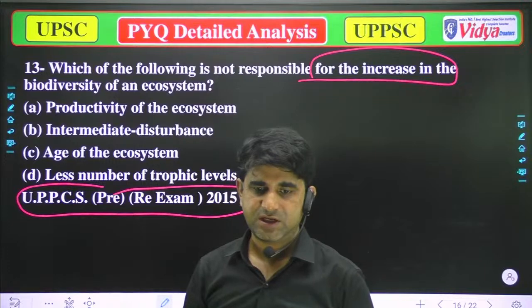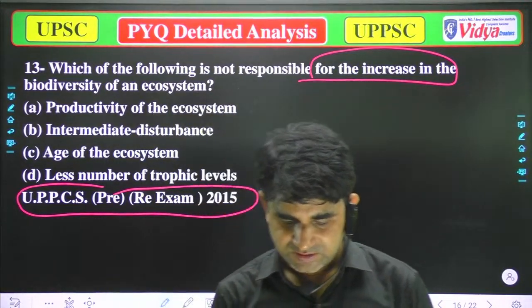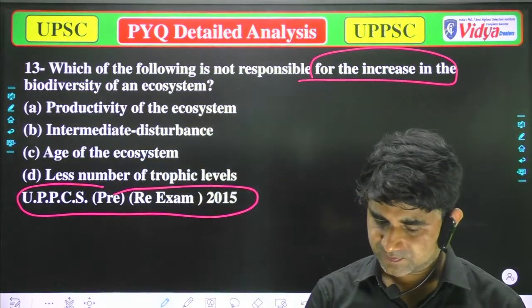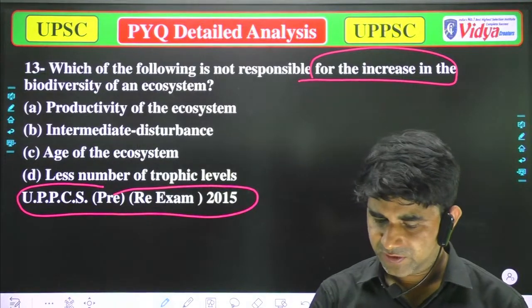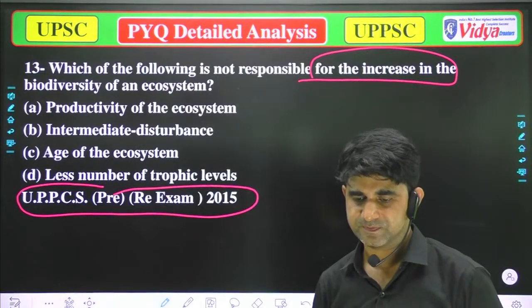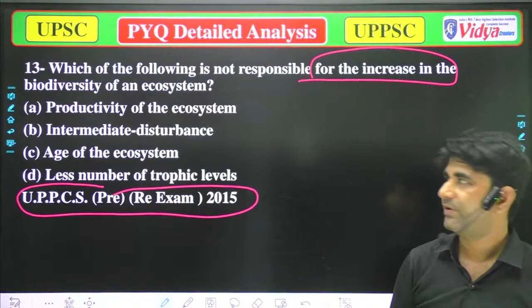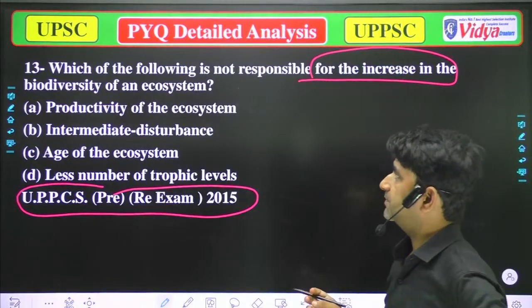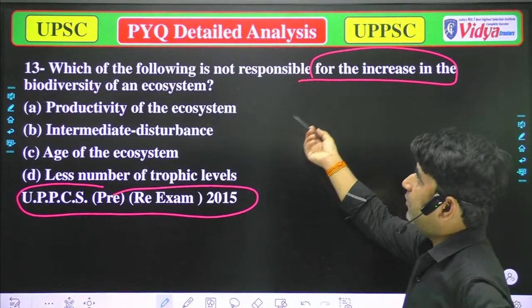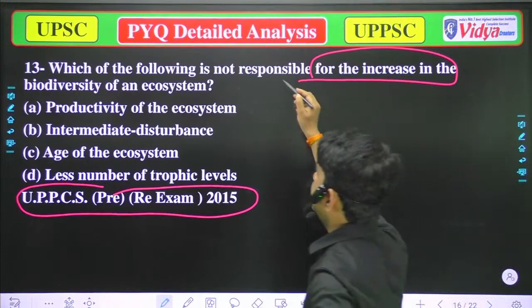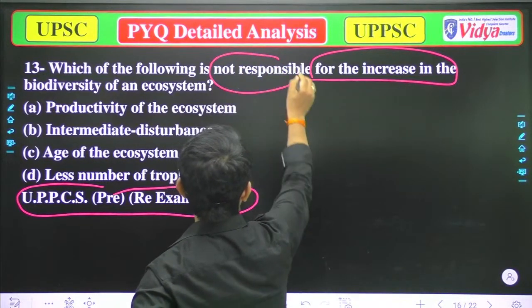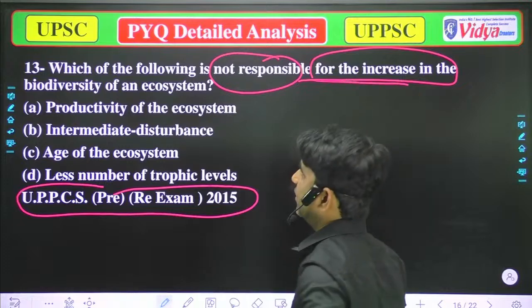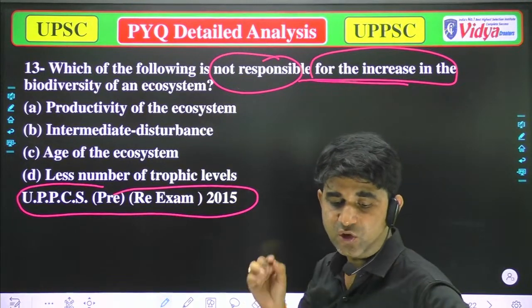So anyone who is live, please try to attempt that question. What will be the correct option? Again, the question says: which of the following is not responsible for the increase in the biodiversity of an ecosystem?